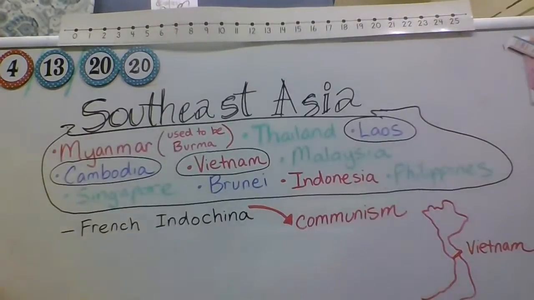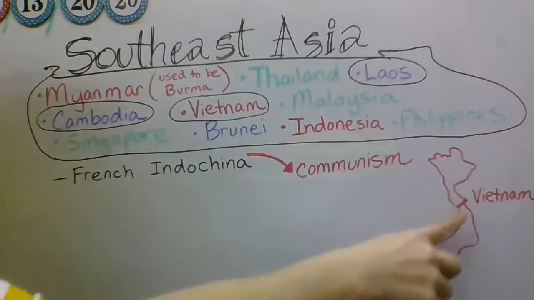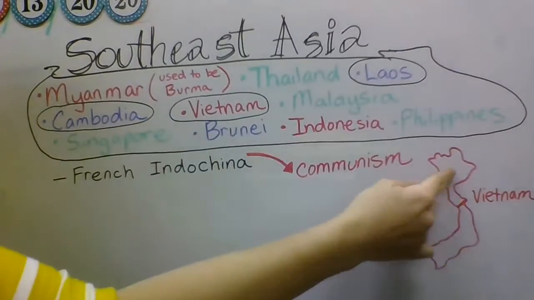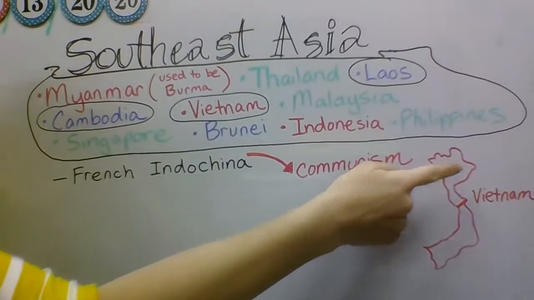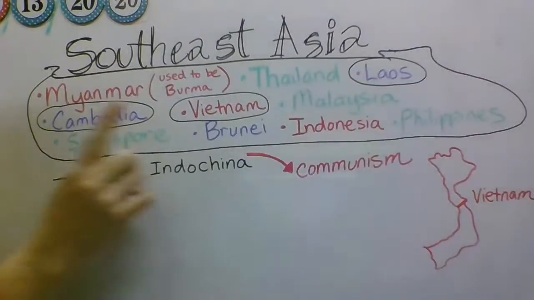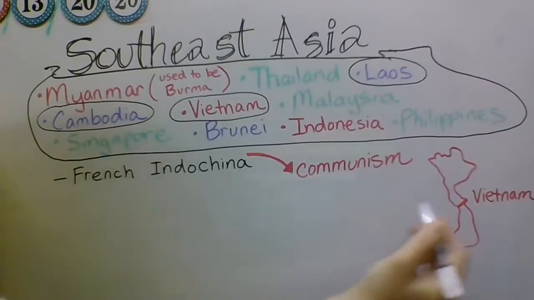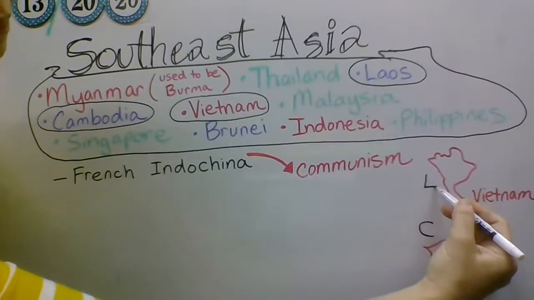Over here, I drew a little map of Vietnam. So there's North Vietnam, communist, and then South Vietnam, who was trying to stay a free republic. And then Laos and Cambodia ended up becoming constitutional monarchies at the time. Remember that Cambodia is right down here, I'll put a C there for that. And then Laos is right up here.